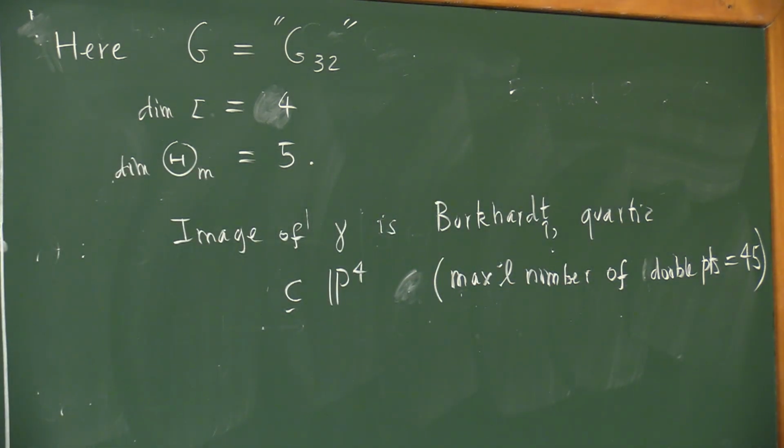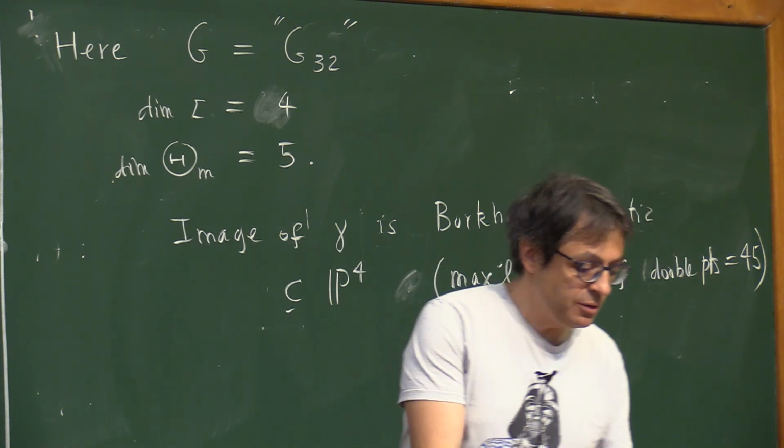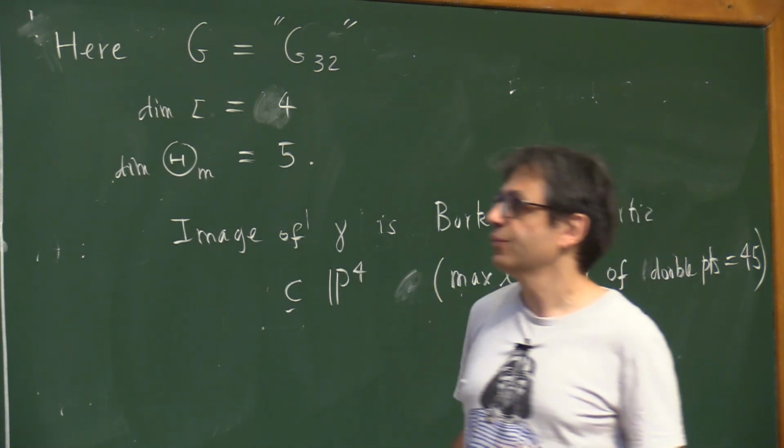And actually, I'll leave it here. And actually there's a second bit of the story, which is what I'd like to explain now. So actually, our point of view is based on all this stuff.